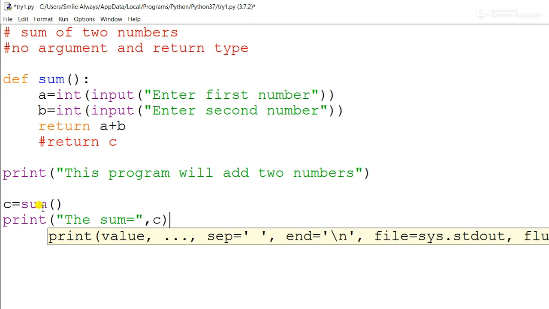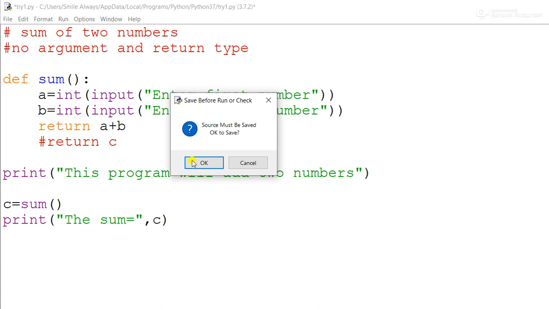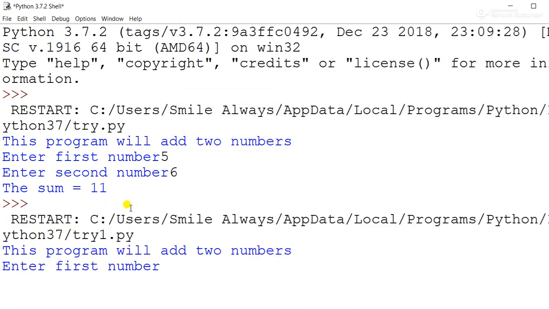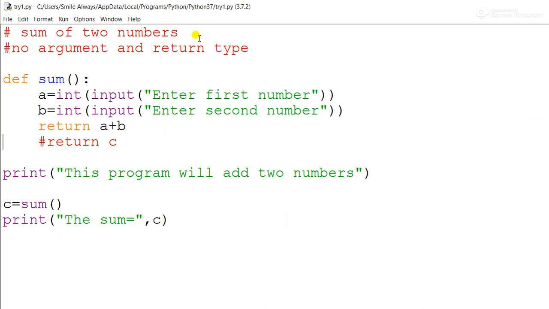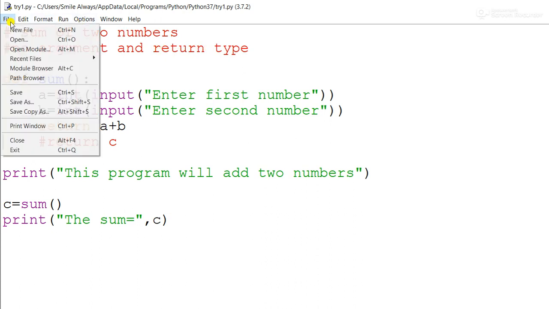That's it. Again you run this program. Run program. Same thing you will be getting. Enter first number 7, second number 9. You see we are getting the value as 16. What you have to understand over here is that this time in this particular program there is no argument but there is a return type.